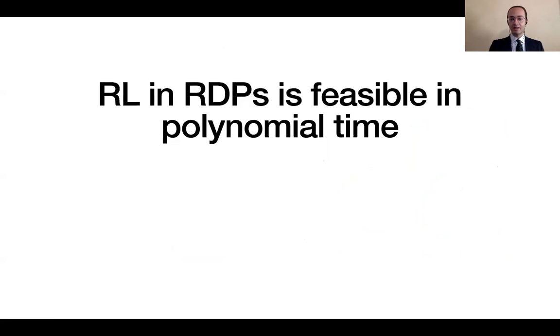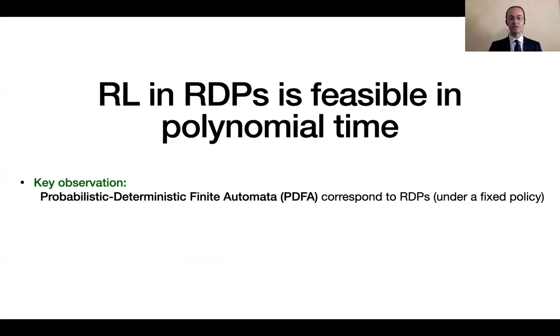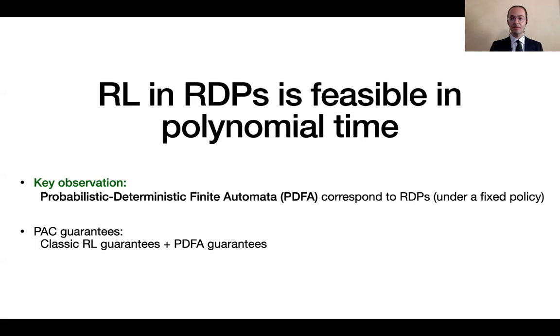Our main result is that reinforcement learning in regular decision processes is feasible in polynomial time. This result is based on the key observation that probabilistic deterministic finite automata correspond to regular decision processes under a fixed policy. And then we show PAC guarantees. So we show that there are probably approximately correct reinforcement learning algorithms. And the guarantees are obtained by combining classic guarantees for reinforcement learning in Markov decision processes together with the guarantees for learning PDFA, because PDFA are PAC learnable in certain parameters.